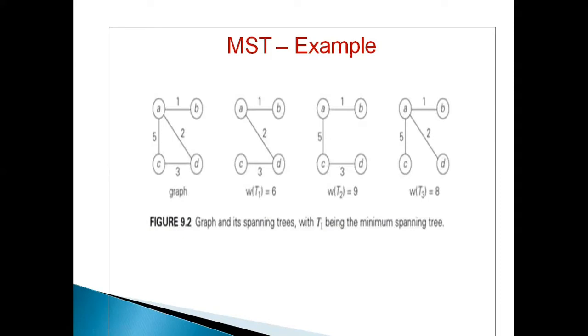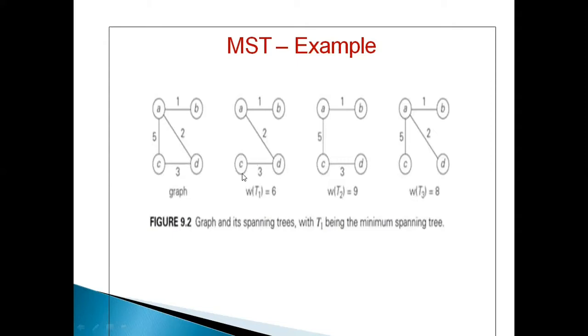Now out of these three, which is the minimum spanning tree? How can I calculate? I should calculate the weight of the tree. 1 plus 2 plus 3, 6 is the weight of this first spanning tree. 1 plus 5 plus 3, that is 9, is the weight of the second spanning tree. 1 plus 4 plus 3, that is 8, is the weight of the third spanning tree. In this case, which is the minimum one? The first one is the minimum one. So this will make a minimum spanning tree.